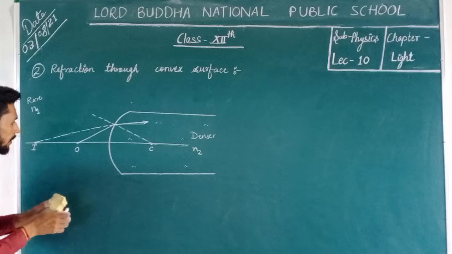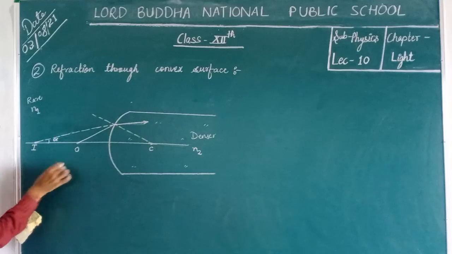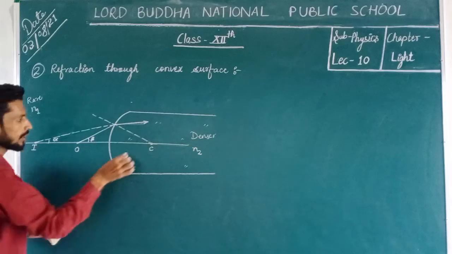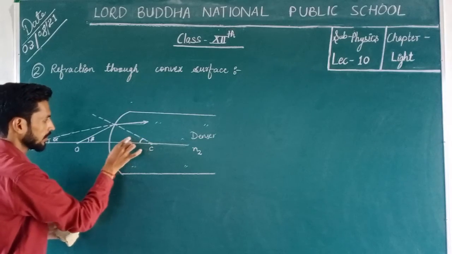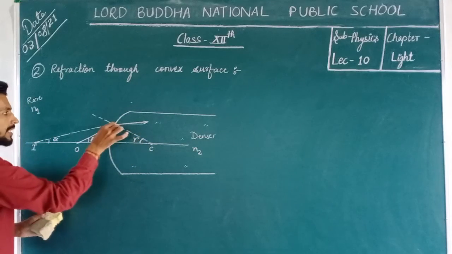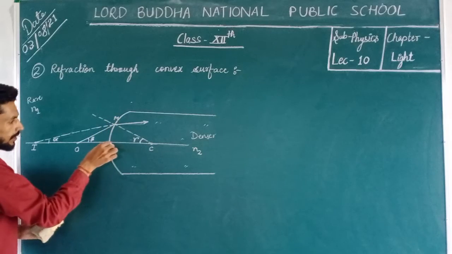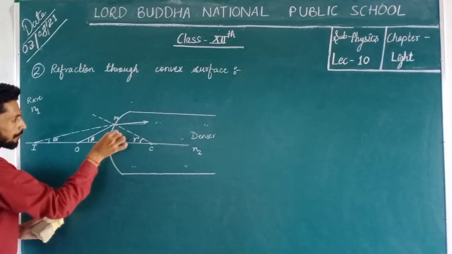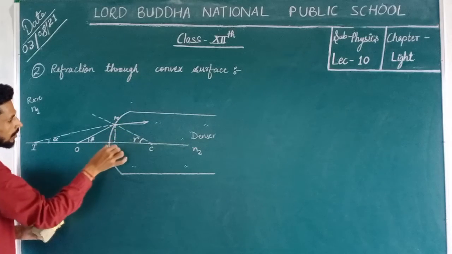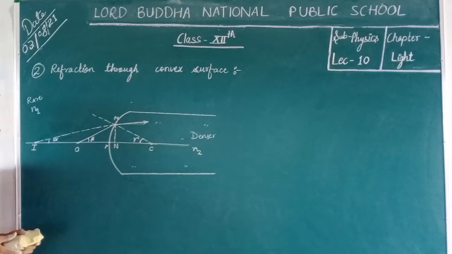and in this condition let's assume that this angle is alpha, this angle is beta, and this angle is gamma. Okay, and this point is M, and here is the point P, and we will draw a perpendicular and it will intersect the principal axis at point M.